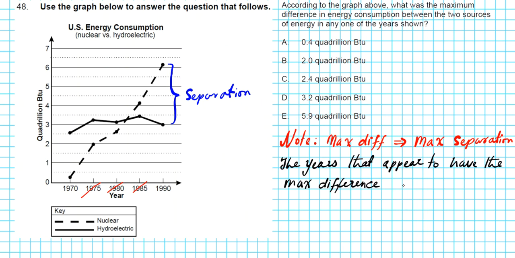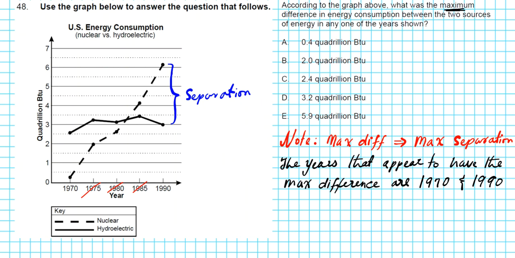The years that appear to have the maximum difference are 1970 and 1990. So what we're going to do is compute the actual difference in these two years, and whichever is greater, since we're looking for the maximum, that will be our answer.